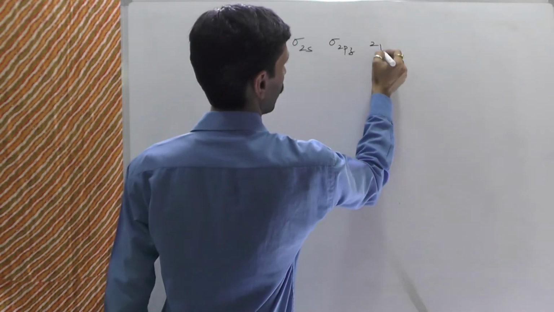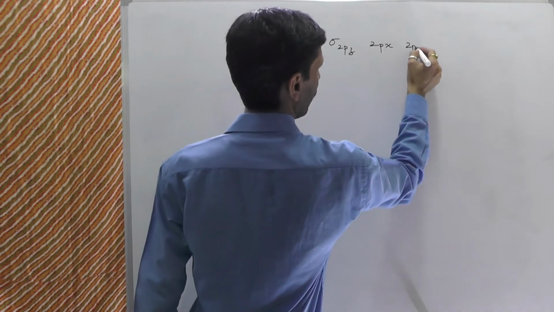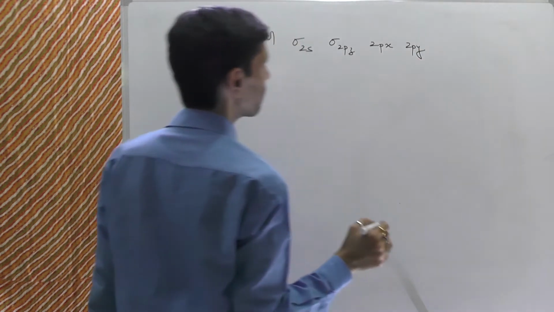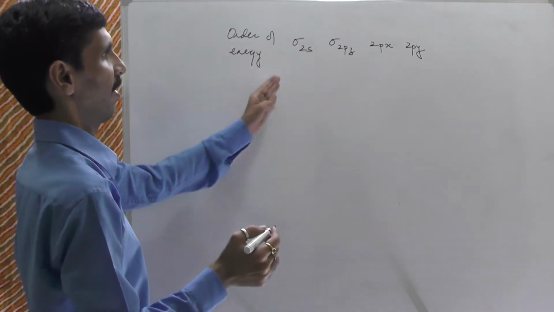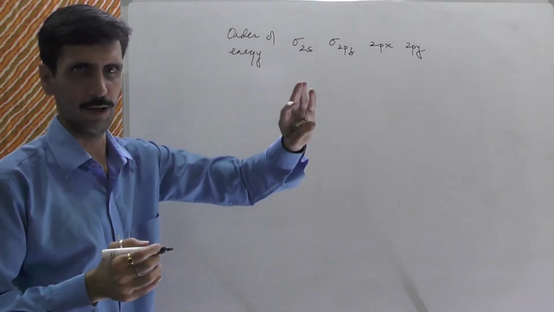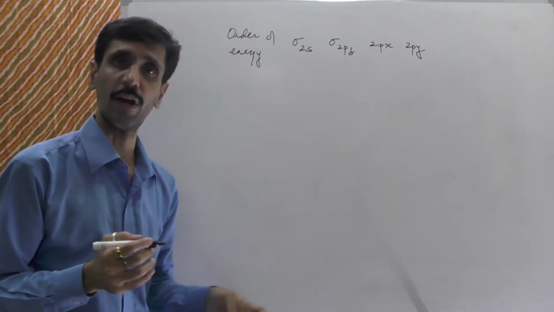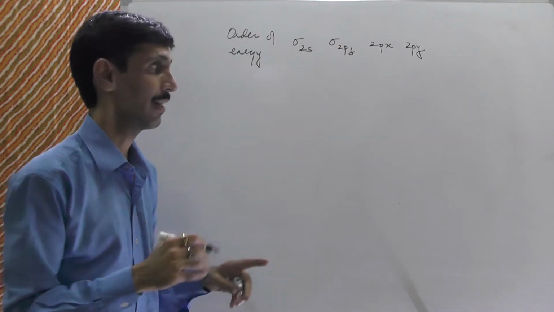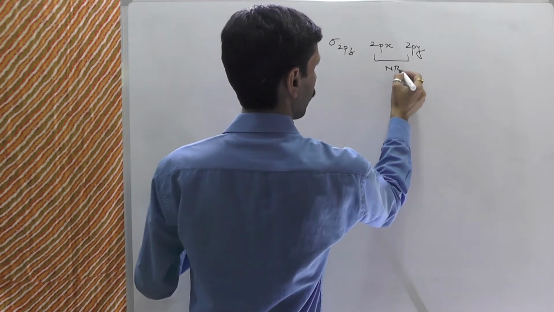Next we talk about 2px, and the next is 2py, and then of course we talk about sigma star 2s and sigma star 2pz and all. But I am going to consider only these 4 molecular orbitals. Why? The reason I'll tell you is, this 2px and 2py are called as non-bonding.